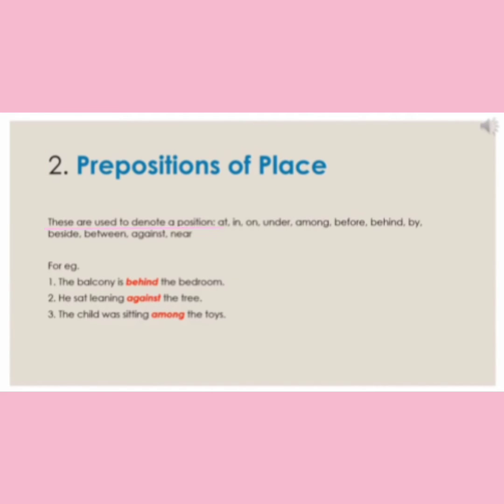These words are used to denote a position in which the noun is. For example, at, in, on, under, among, before, behind, by, beside, between, against, and near are the words which are used for prepositions of place. Let us take an example. The balcony is behind the bedroom. Here the word "behind" shows the position of the balcony.